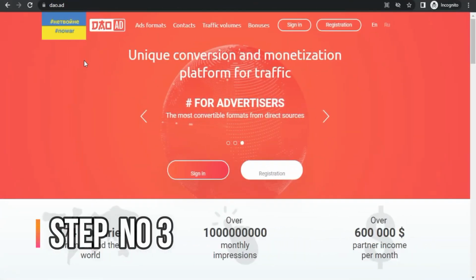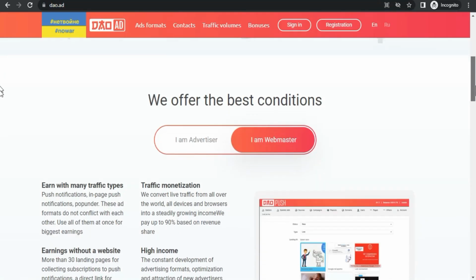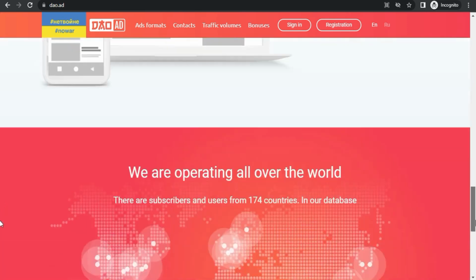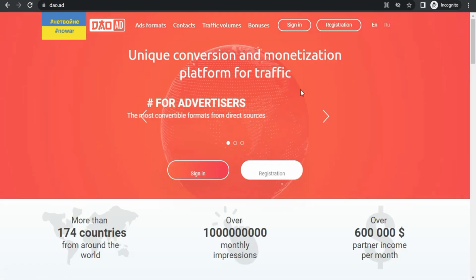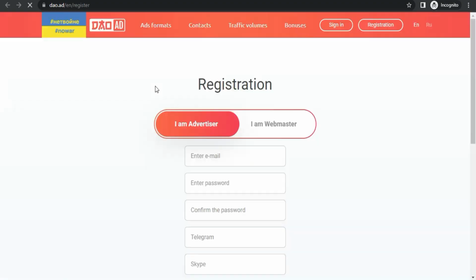So the next step is you guys simply came to this website. This website is called dow.ad. So this is a website, not a lot of people know about this website, but this is a really good website, especially for CPA marketing. We're going to utilize this website especially for CPA marketing. It's super simple to register your account. If your account is not registered, simply click on registration, click this, and let's go. I'm going to show you.